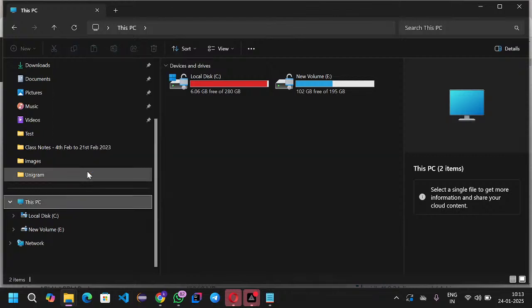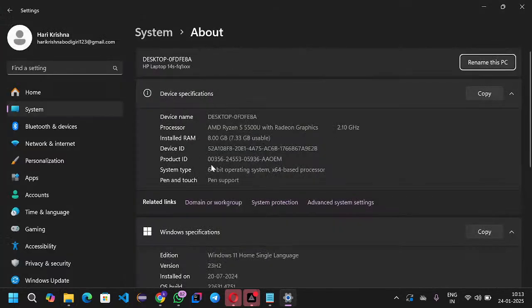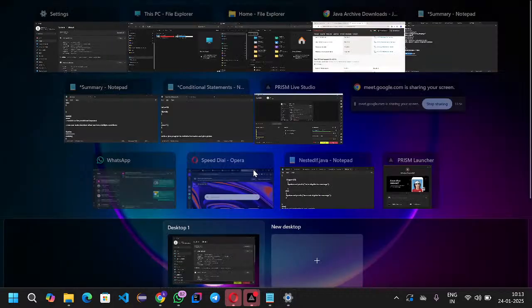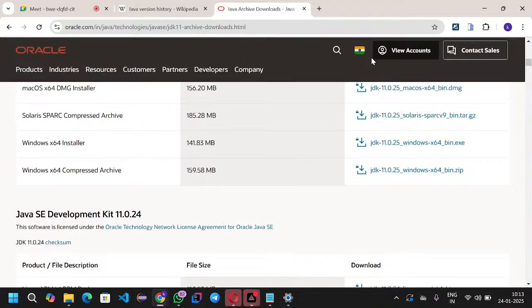Go to Properties. So this is my system configuration. In the same way, you can check your system configuration, and based on it you can download the JDK software.